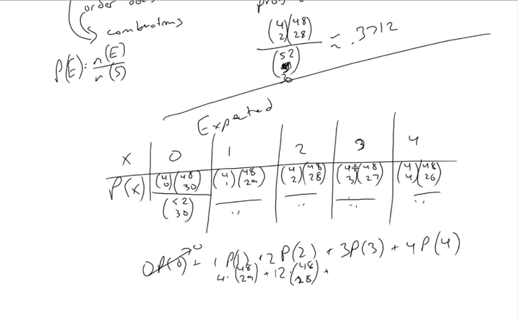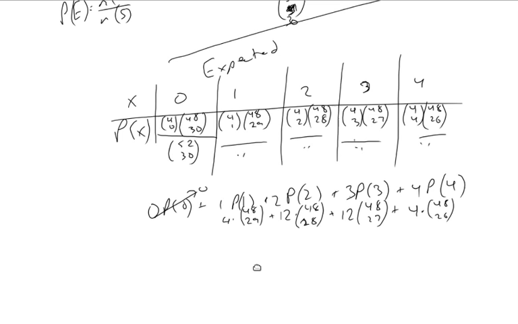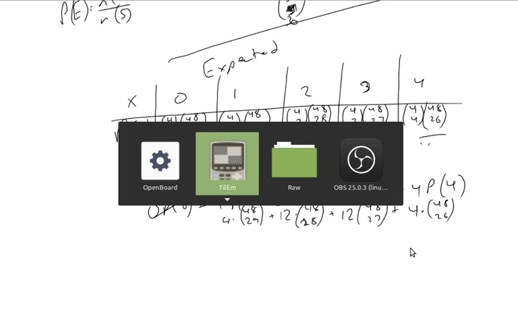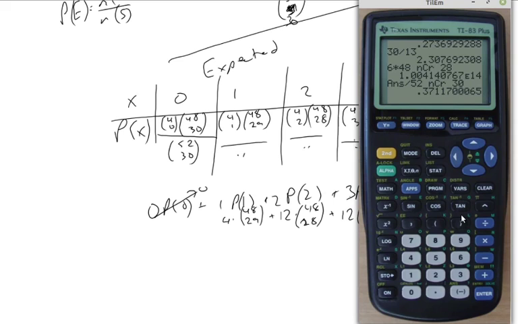3 times 4 choose 3 is 4, so this is 12 times 48 choose 27, plus 4 times 1 times 48 choose 26. So I'm able to do this, at least the numerator part, with just 4 different calls to the combination function.